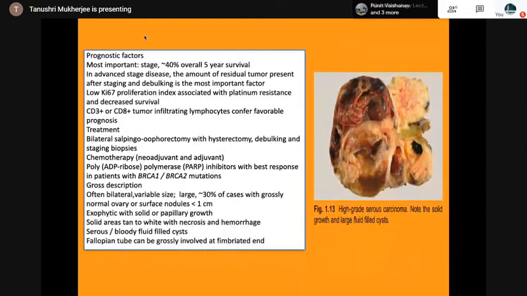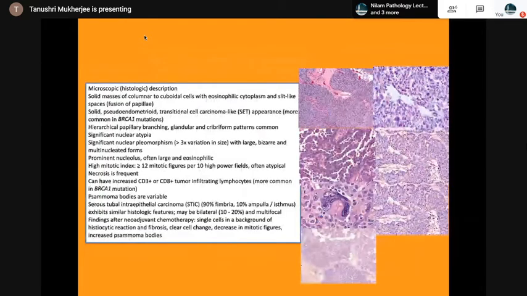Grossly bilateral, variable size, large, exophytic, solid areas tan to white with necrosis and hemorrhage, serous or blood-filled cyst. Fallopian tube can be grossly involved in the fimbriated end. Microscopically, solid masses with fusion of papillae. SET is having solid pseudoendometrioid transitional cell carcinoma, more common in BRCA1.